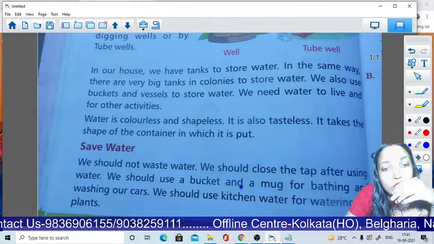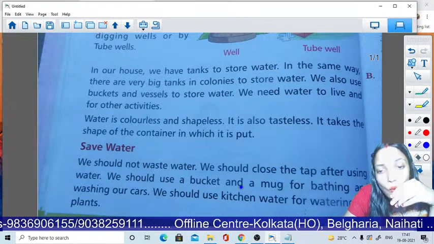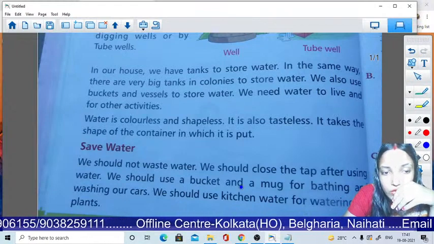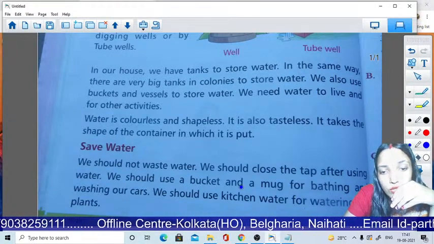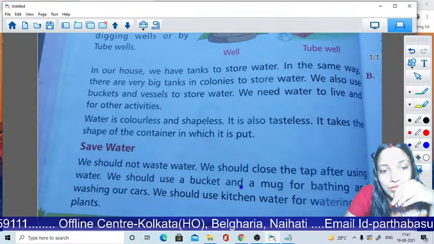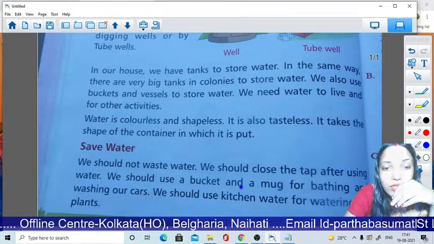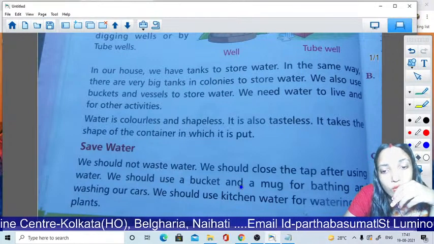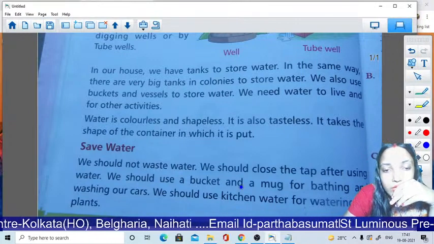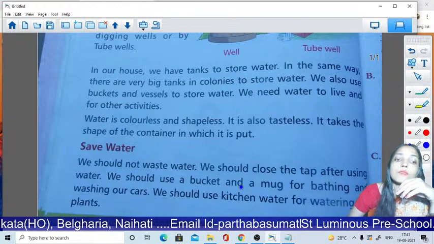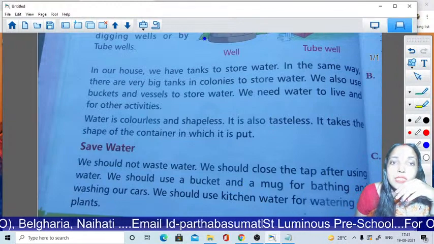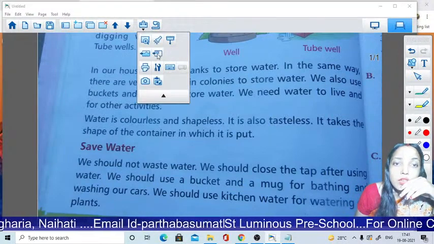Again, we should not waste water. We should close the tap after using water. We should use a bucket and a mug for bathing and washing our cars. We should use kitchen water for watering our plants. Okay? Now next page. Let's see with me.